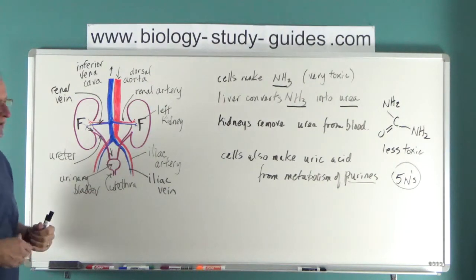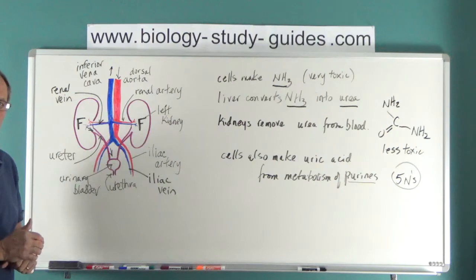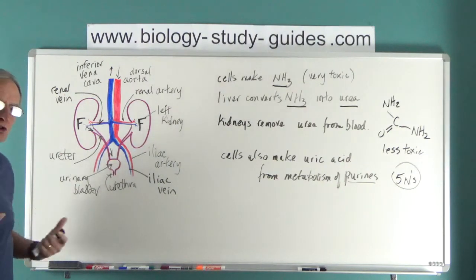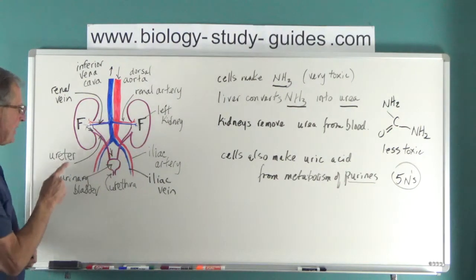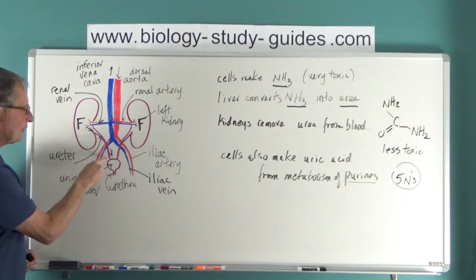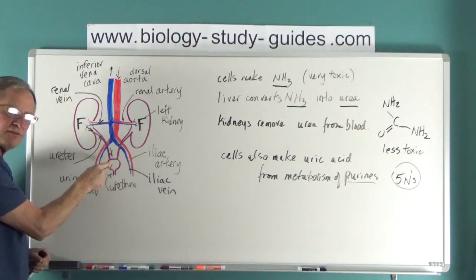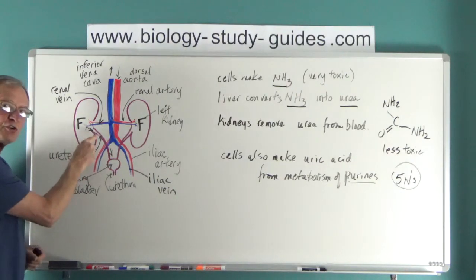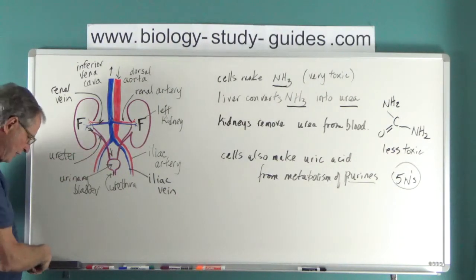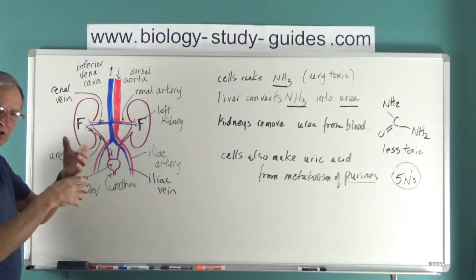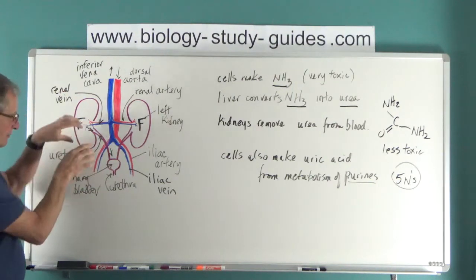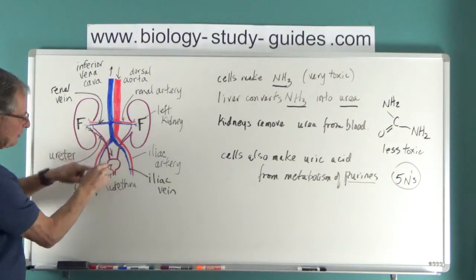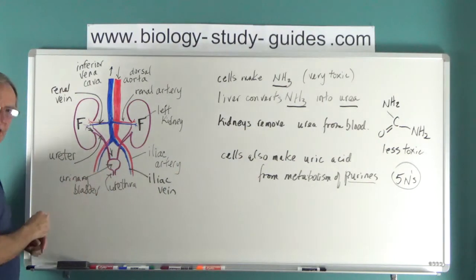Now, just before we get into the details of what the kidney looks like inside, I do have to mention that it's not free-flowing down here. It's not like this is gravity-fed. This tube is normally closed, and peristalsis, remember the peristalsis, where you have the combined action of longitudinal and circular muscles, peristalsis forces the fluid down into the urinary bladder.